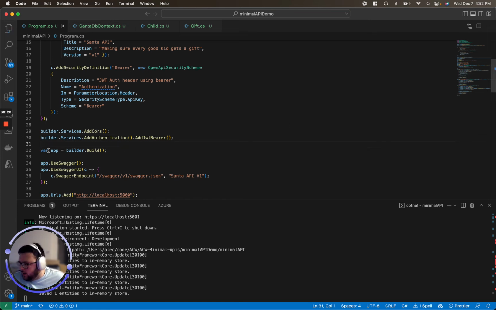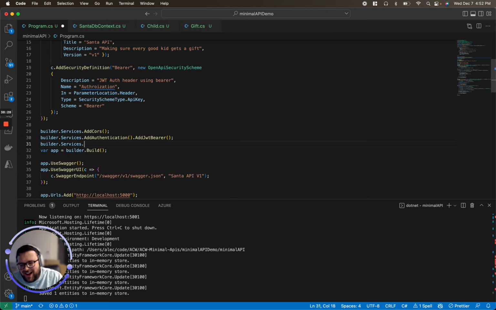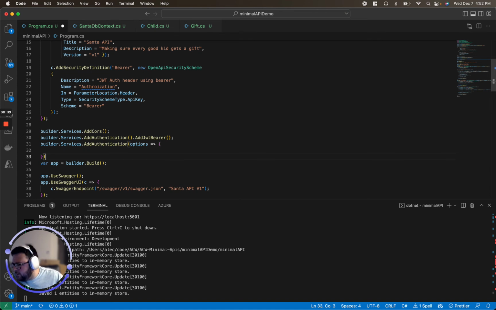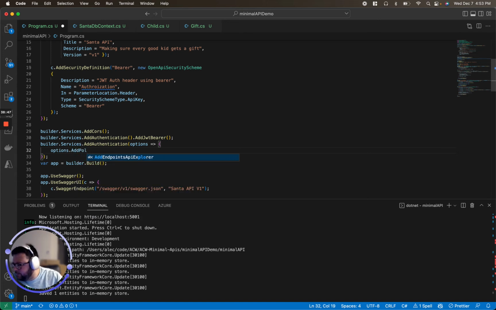And finally, we're going to want to add authorization. So authorization is kind of where it gets fun, as fun as security can be, and then you can just add your own roles. This is where you have the opinion or the options to do what you want to do. For this particular API, I think we're going to want at least 2 roles. We're going to want options, and they're called policies. So we're going to add a policy, and it's going to be the require Santa role.